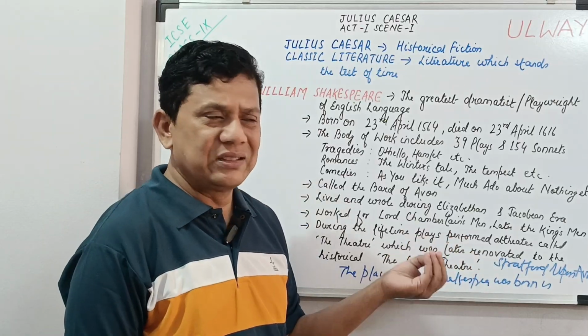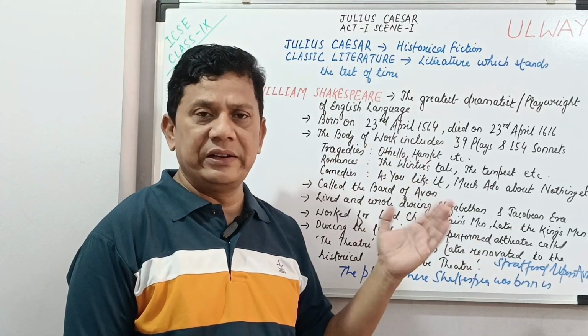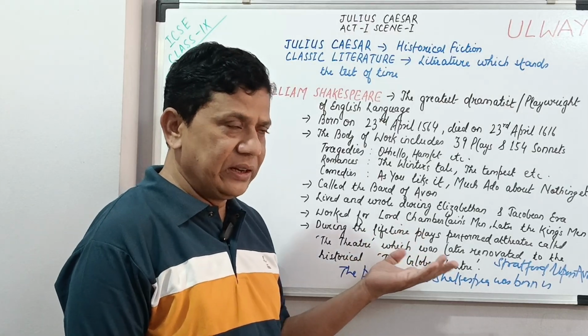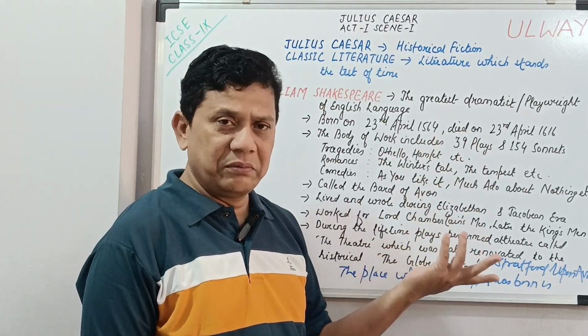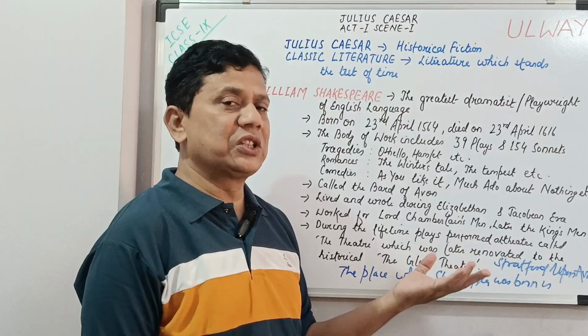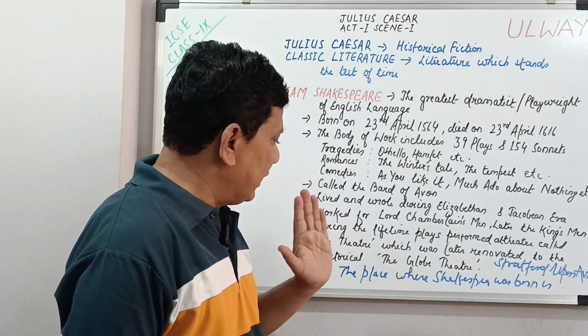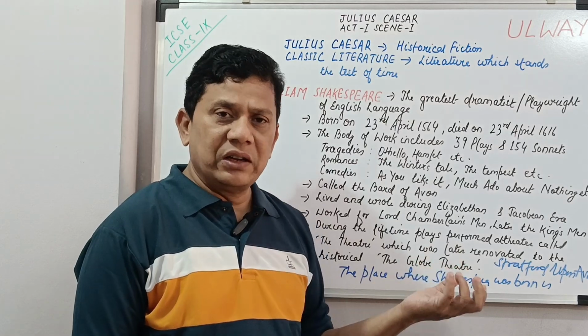You have this Globe Theatre. It's a 360-degree amphitheatre in London. The Globe Theatre was originally built in 1599, but now people go there as tourists to watch where Shakespeare performed his plays, the Globe Theatre in London. So that's it for Shakespeare.